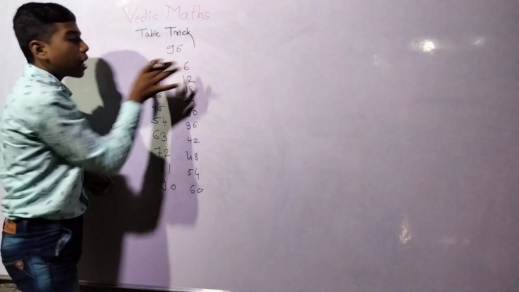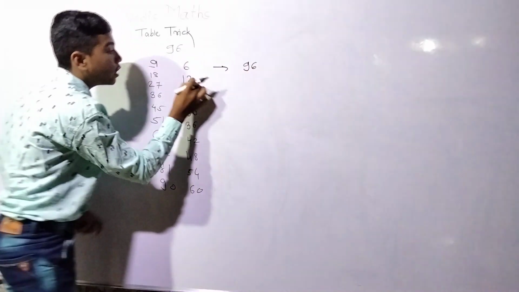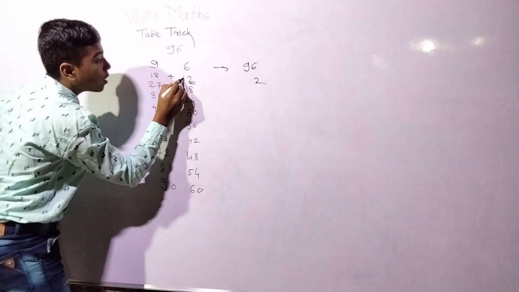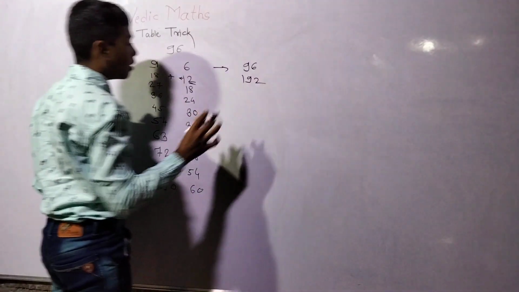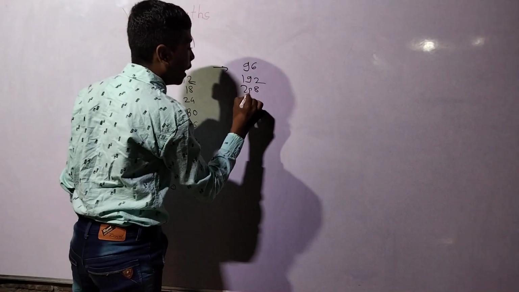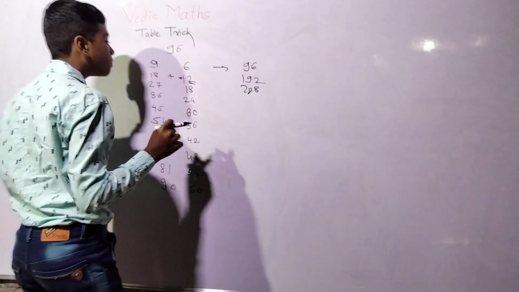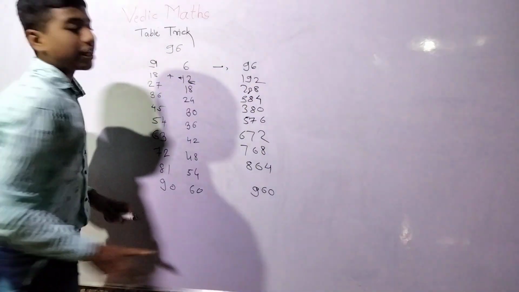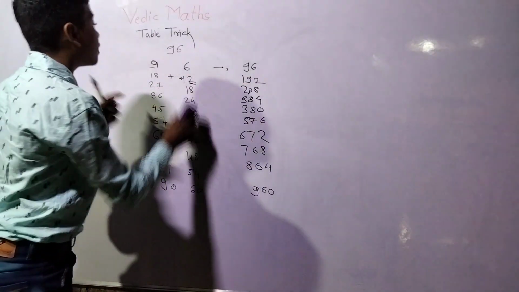Okay, so write this number, 96. Write the unit place number, 2, and just add the carry here: 18 plus 1 is 19. Then next write 8: 27 plus 1 is 28. Write this as follows. So we write the table here. You can see how very simple this is. I will just do a rough example.